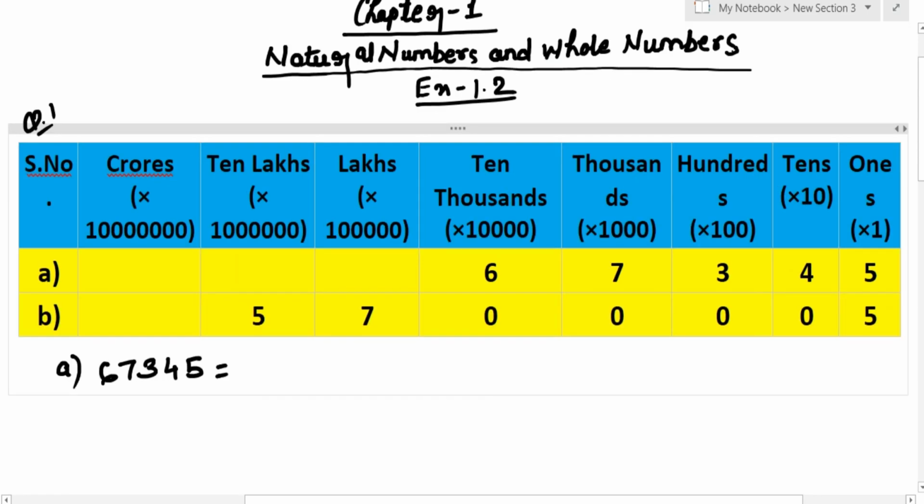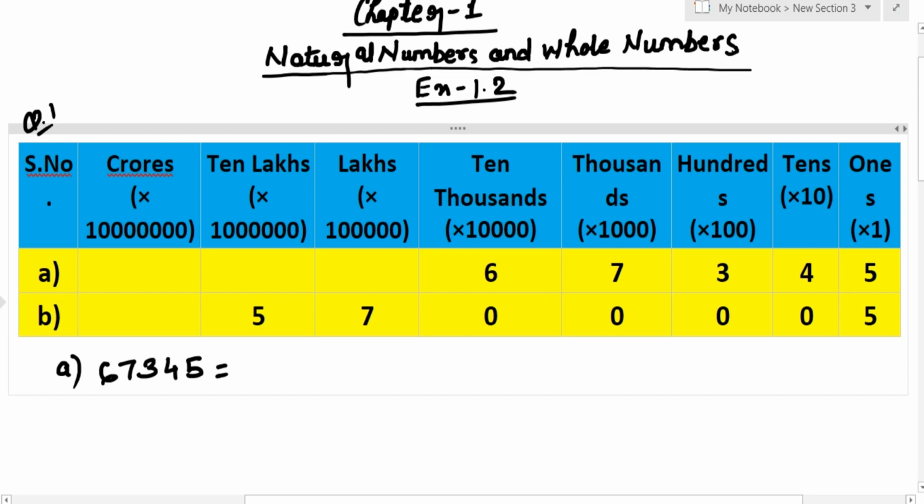Now I'll start with exercise 1.2 question number 1. Write the following in expanded notation. First of all, we'll draw the table. Ones means into 1, tens means into 10, 100 means into 100, 1000 means into 1000, 10,000. Similarly, we'll make all the table and we'll put the digits one by one in it. Number A, the numeral was 67345.